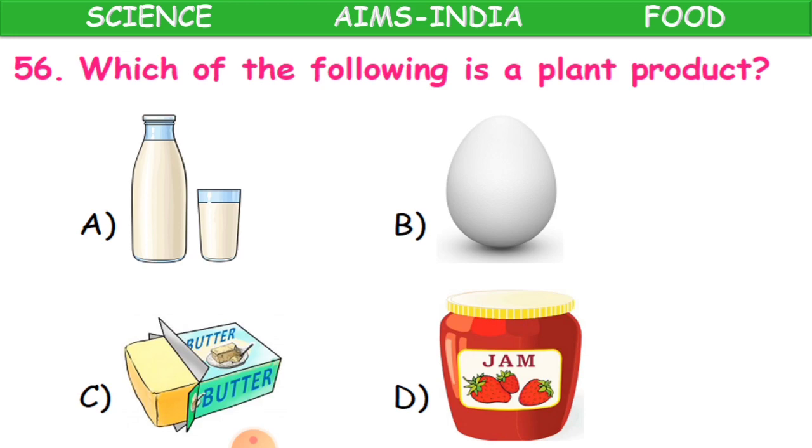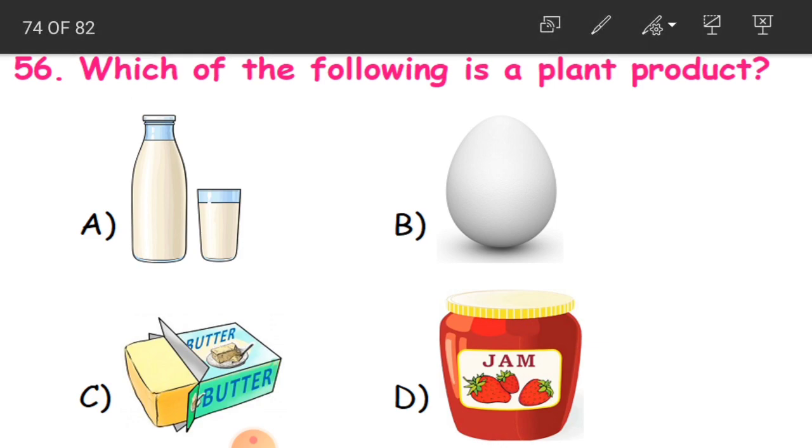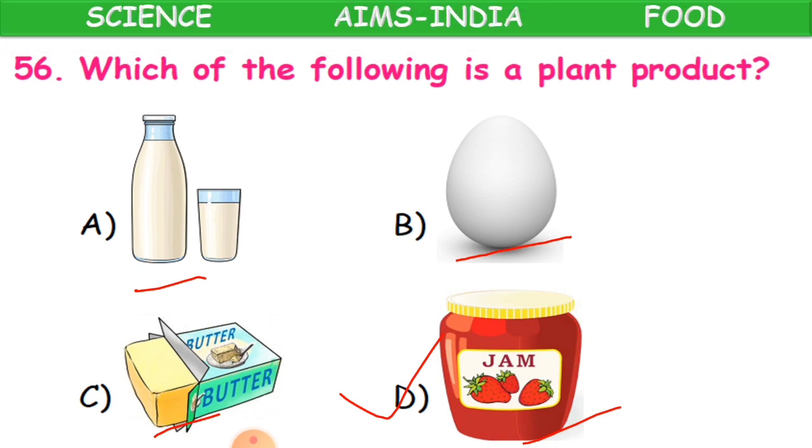Which of the following is a plant product? See what you are having here. You are having milk, egg, butter and jam. That is strawberry jam. So everybody's favorite, strawberry. So what will be the answer then? Definitely D. It is a strawberry jam and strawberries are from the plant. It is a plant product. So that is why D is the correct answer. Whereas milk, butter and egg are the animal products. That is poultry and dairy products, because milk is also there. Clear, children?